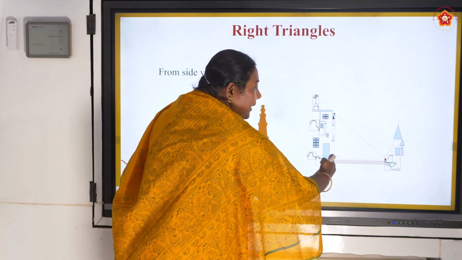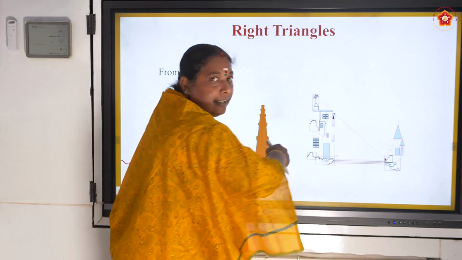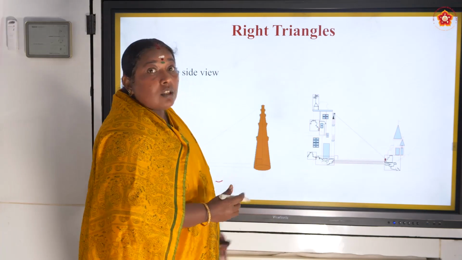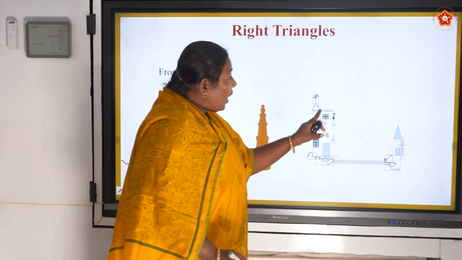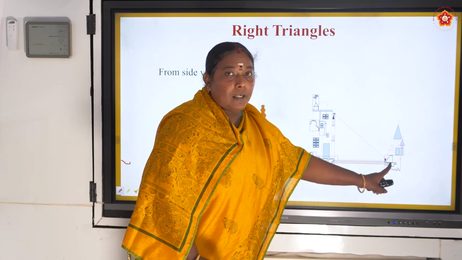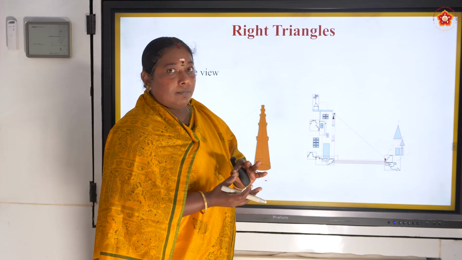This is a straight line, the ground is straight, and you are looking at an angle. Right? Can you see the 90 degrees here? This is also reversible. If you are standing in the clock room and watching the temple, both are possible.